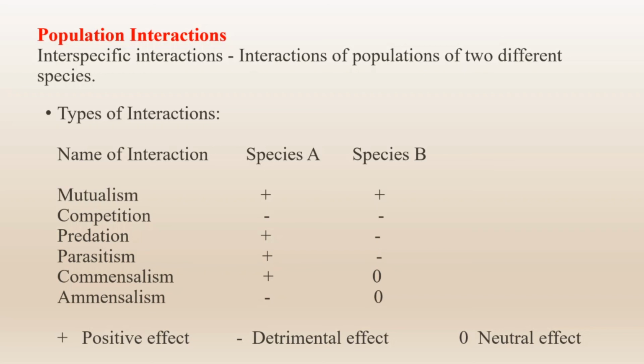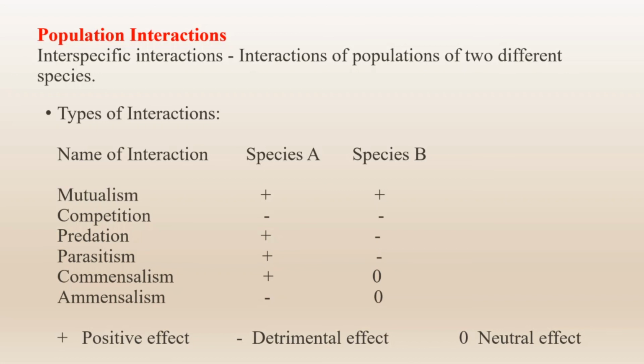Again, even when there is enough food, the feeding efficiency of one species may be reduced due to interference by another species. So this is competition, where both participating species are harmed and none can derive benefit from this interaction.